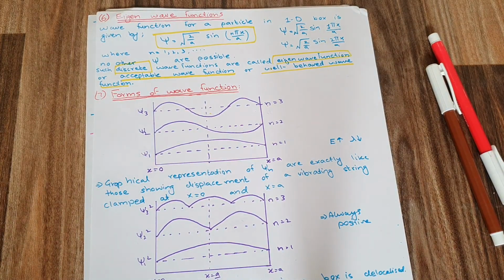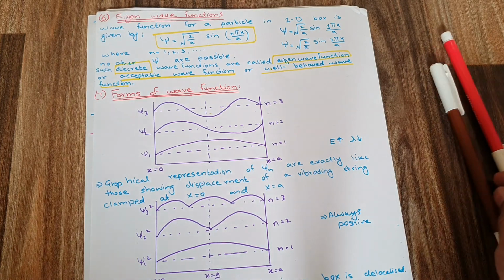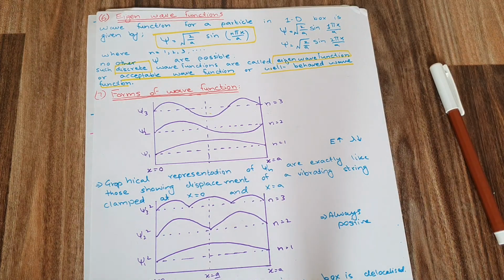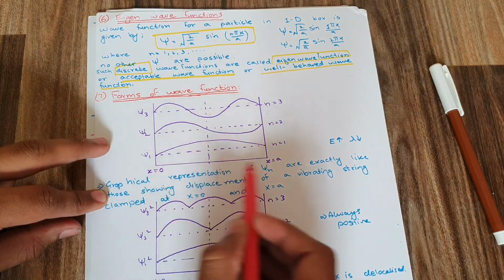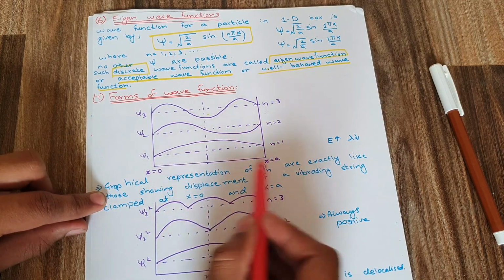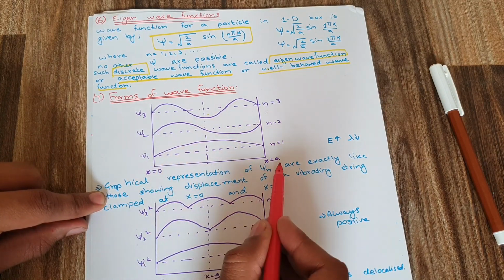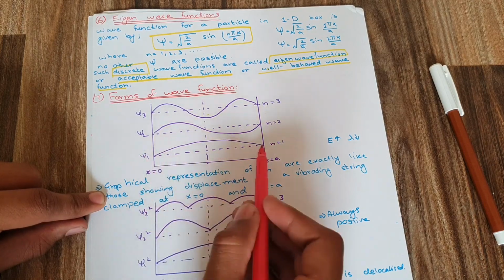Moving on towards the 7th point. The 7th point is the forms of wave function. According to this, if I plot a graph of psi with the displacement, from x is equal to 0 to x is equal to a, it will have a form just like this.